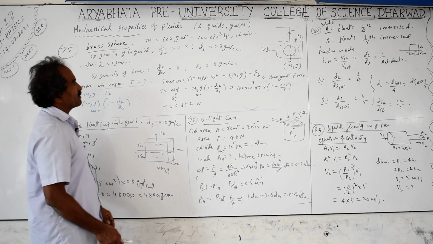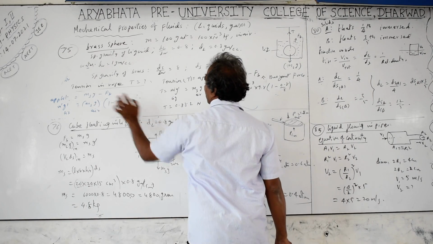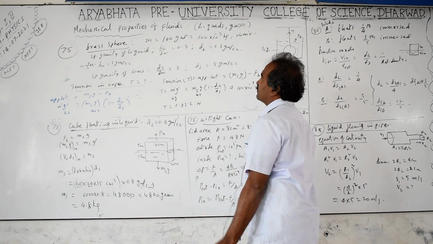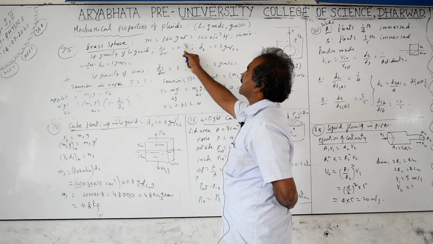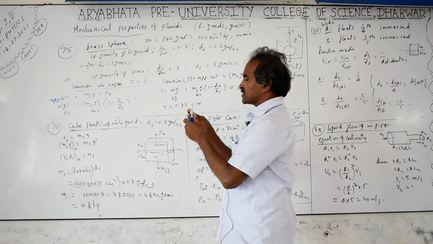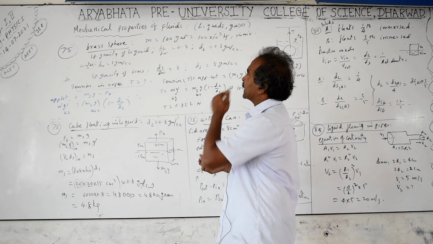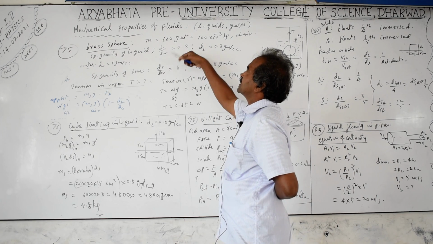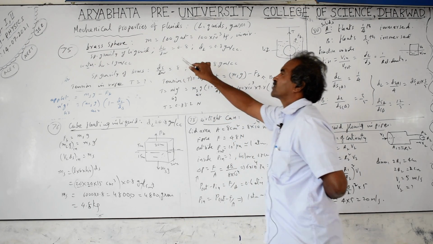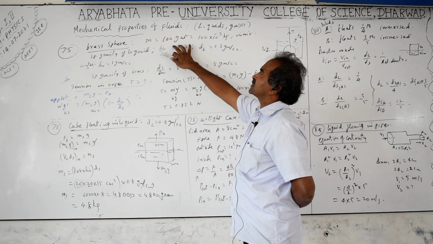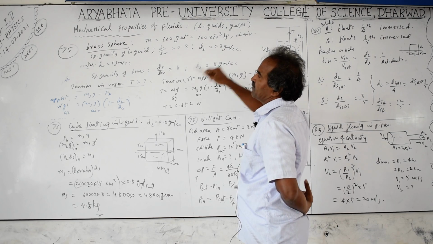Coming back to our problem, you are asked to find the tension. Tension means force, and force means g also we have to consider. Don't cancel that g. Total mass into g we are taking. The mass of the brass sphere is given as 100 gram weight. When you mention gram weight or kg weight, it indicates gravitational mass, how much force it can exert. Into g, acceleration due to gravity, will give the weight actually. So what we are taking is the mass only. If they give 100 gram weight, take it as a mass of 100 grams. Convert into kg: 100 into 10 to the power of minus 3 kg, that is in the air as they mentioned.